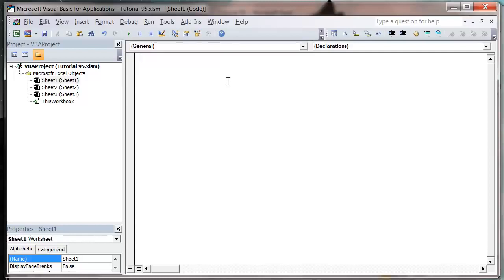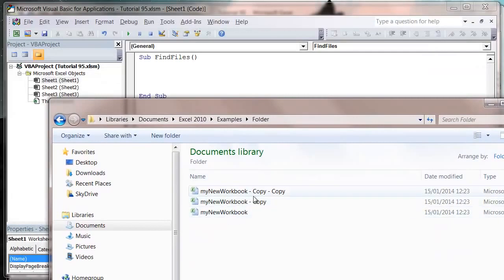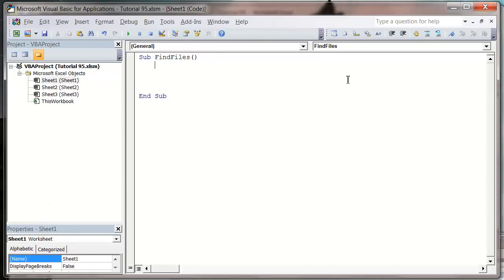Well, first of all, we're just going to create ourselves a sub procedure, FindFiles. I've got a folder in my example folder, and I've just created a few workbooks that are pretty similar. I'm just going to get it to search this folder and list all of the files in it on my worksheet.